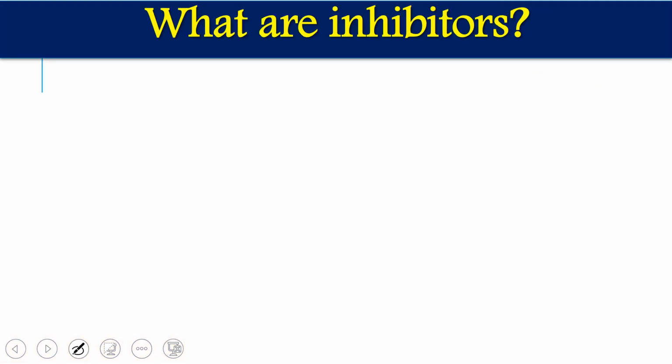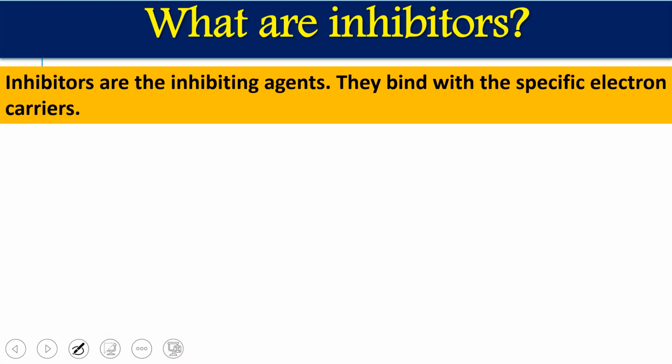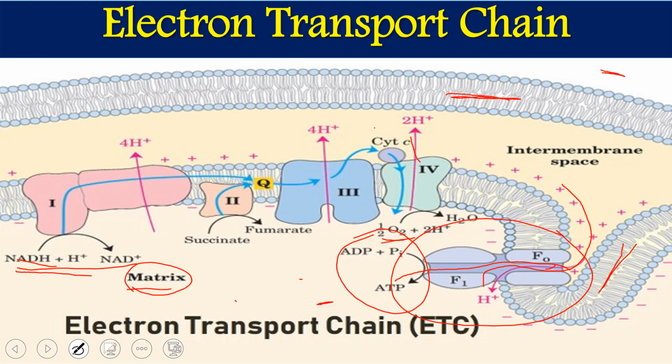Now we are going to discuss inhibitors. First we should understand what an inhibitor is. Inhibitors are those which inhibit any kind of process, so they are called inhibiting agents. They bind with a specific electron carrier, because we are talking about the electron transport chain. Here we have different types of electron transporters, electron carriers.